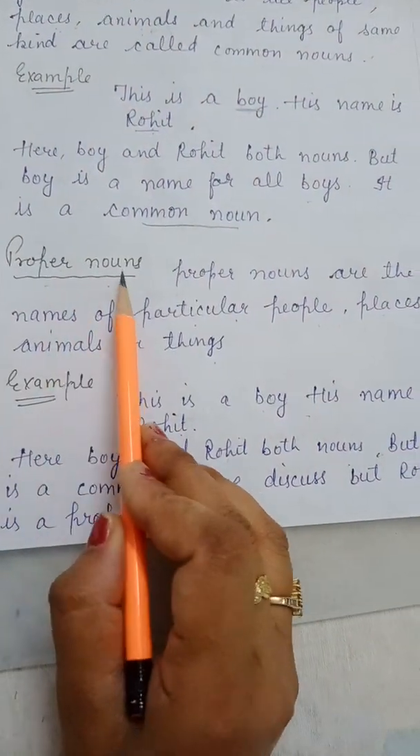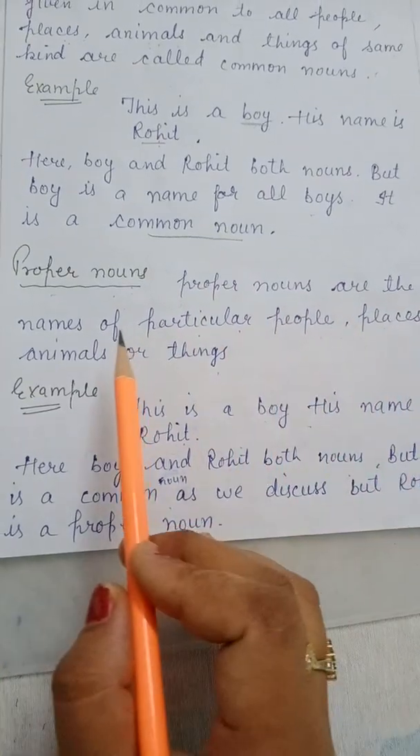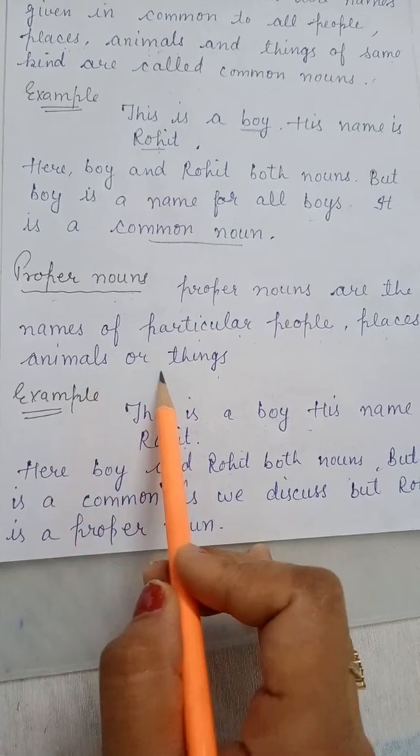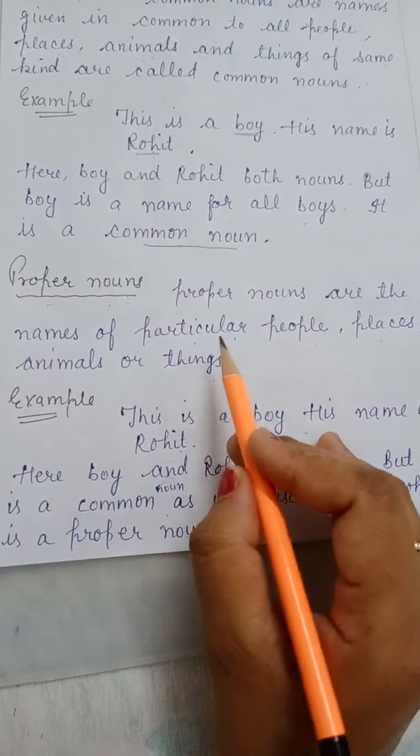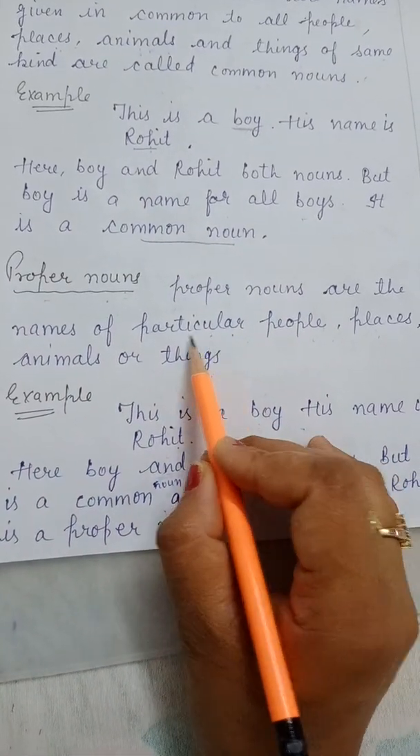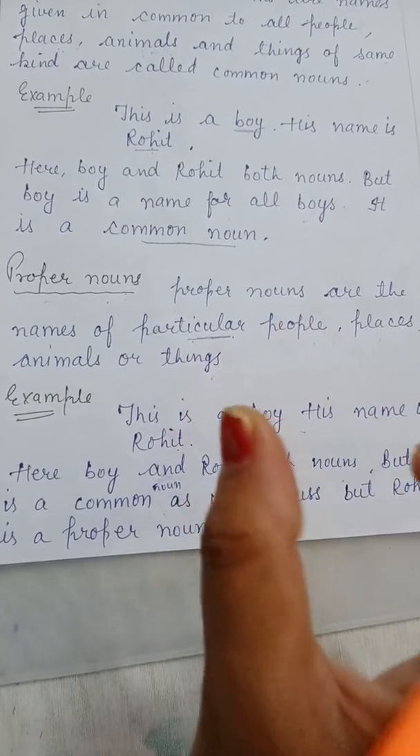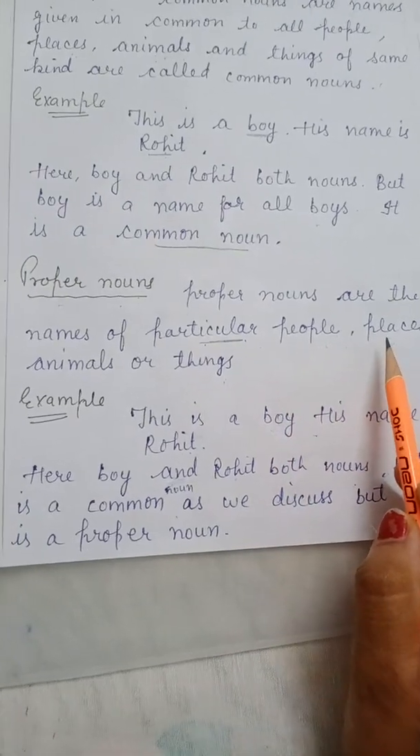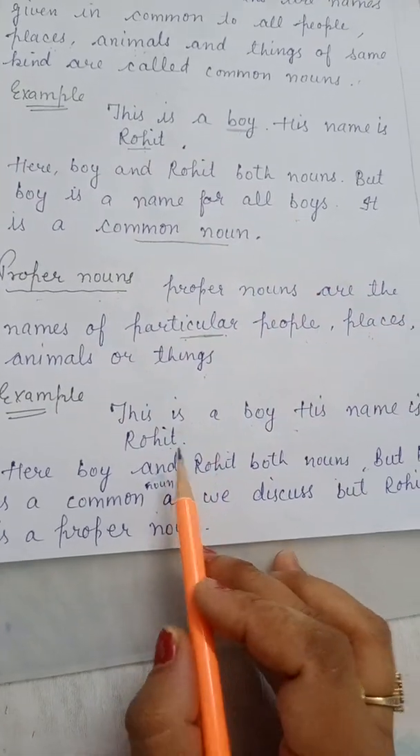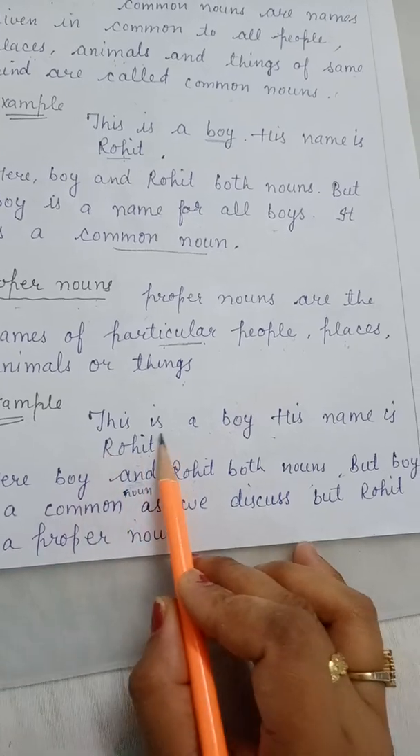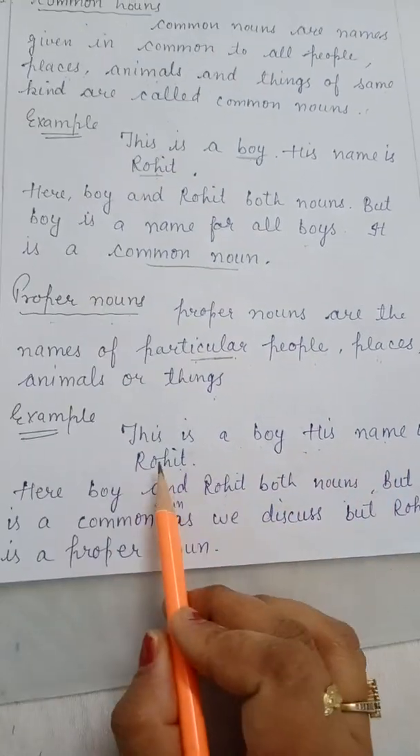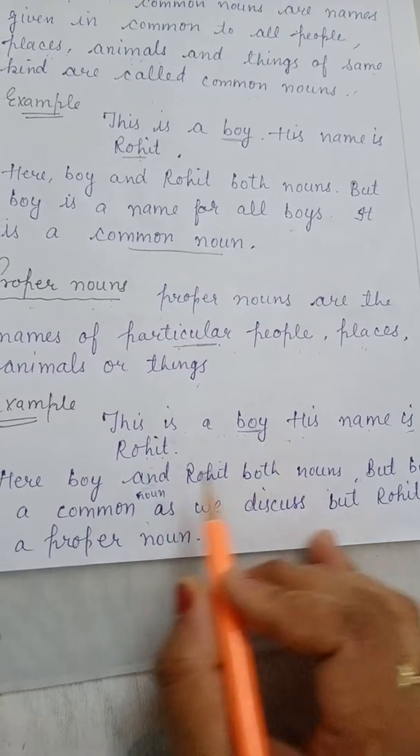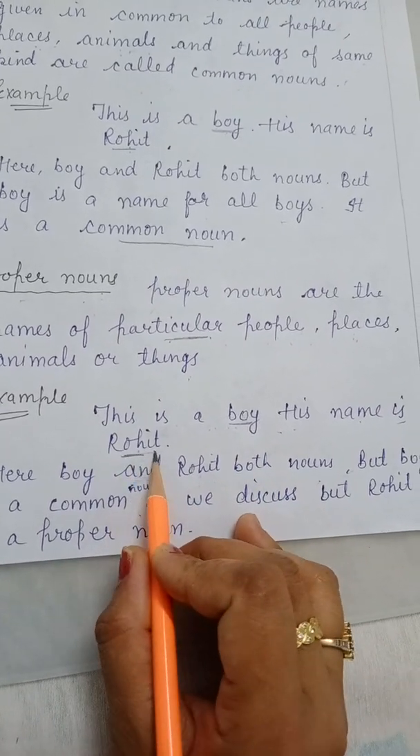Now, proper noun. Proper nouns are the names of particular people, places, animals or things. So, here we are discussing the particular. Particular means special people or places. Here we give the same example. This is a boy, his name is Rohit. Here boy is again a common noun and Rohit is a proper noun.